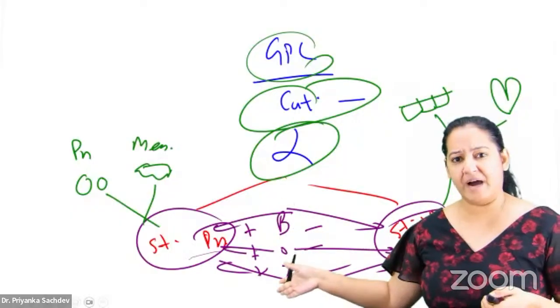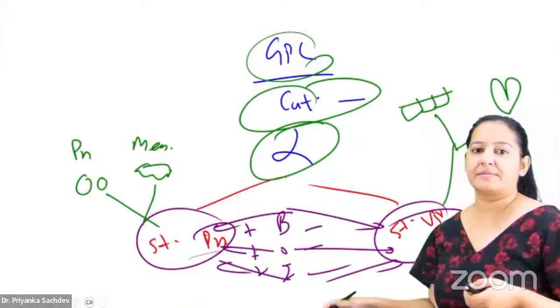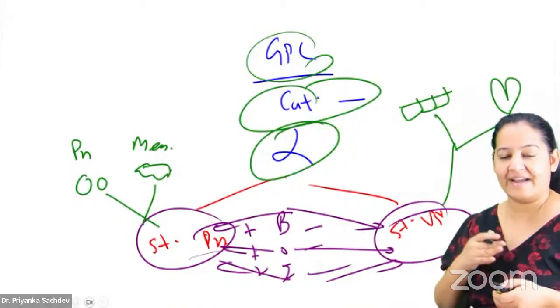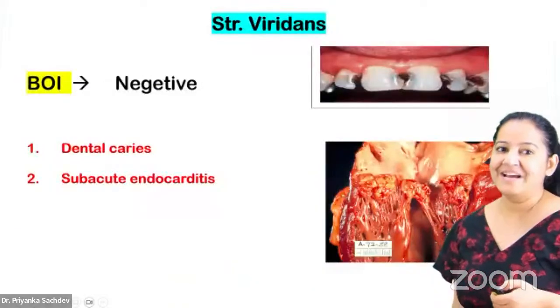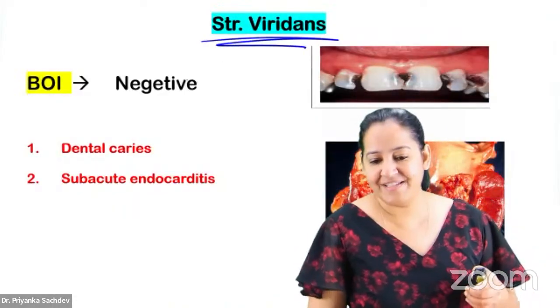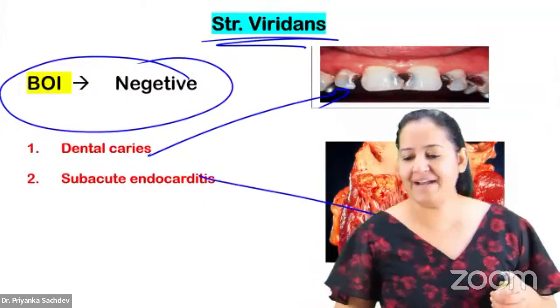If I'm having an alpha hemolytic streptococcus, things are very simple. Apply Bank of India. Bank of India positive, it's pneumonia. Bank of India negative, it's viridians. Pneumonia causes pneumonia and meningitis. Viridians causes dental caries and endocarditis. The organs are different. The diseases are different. Okay, say yes if you got it. So viridians, Bank of India, all 3 are negative. It causes 2 diseases, dental caries and endocarditis.